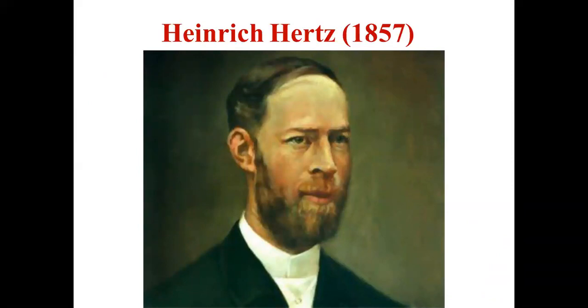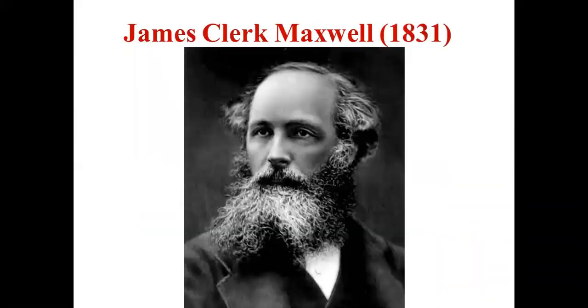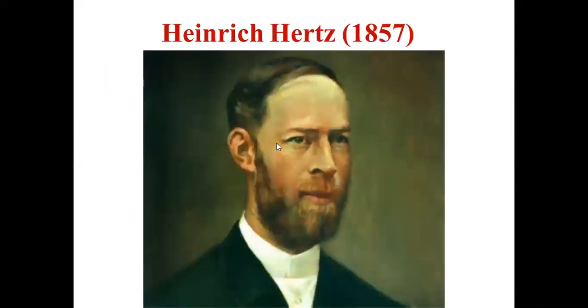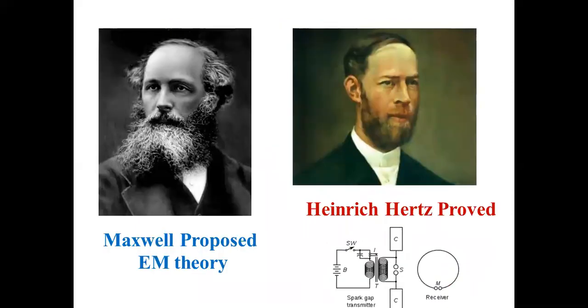Heinrich Hertz proved the electromagnetic wave theory practically, whereas Maxwell proposed the electromagnetic theory. Maxwell simply gave some formulas, some mathematical equations, and said that light can be an electromagnetic wave. But Heinrich Hertz practically proved that it is possible to produce an electromagnetic wave. So you can have two sentences: Maxwell proposed the theory, Heinrich Hertz proved the theory.